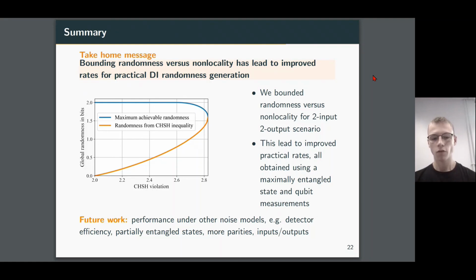So for future work, we'd like to consider the performance under other noise models, for example the detector efficiency, being particularly applicable to photonic platforms. We'd like to also investigate partially entangled states and what happens when we move to more complex device-independent scenarios, such as those with more parties and inputs and outputs.